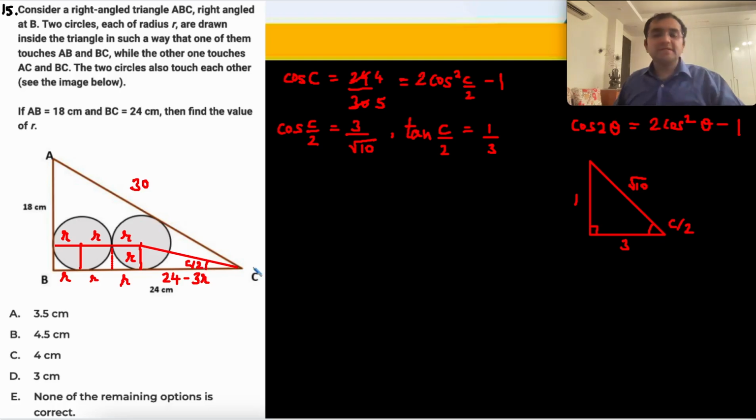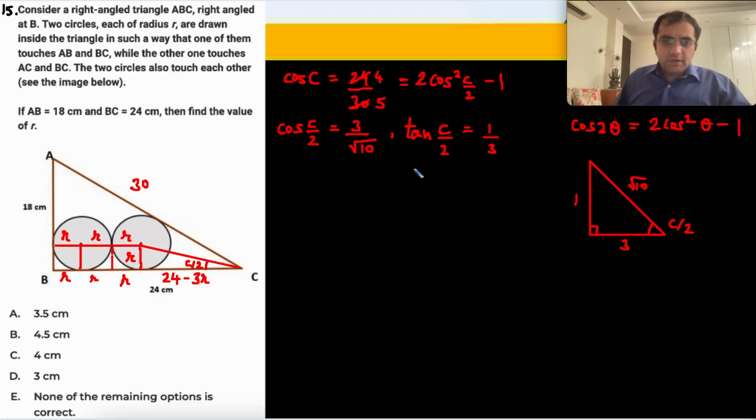So this angle is C/2. How is this angle C/2? How do I know that this is an angle bisector? Symmetry. आपके पास ये दो लाइंस जा रही हैं which are tangents, बीच में एक सर्कल बना हुआ है, so and this line is passing through the center of the circle. So by pure symmetry, this particular line is going to be an angle bisector.